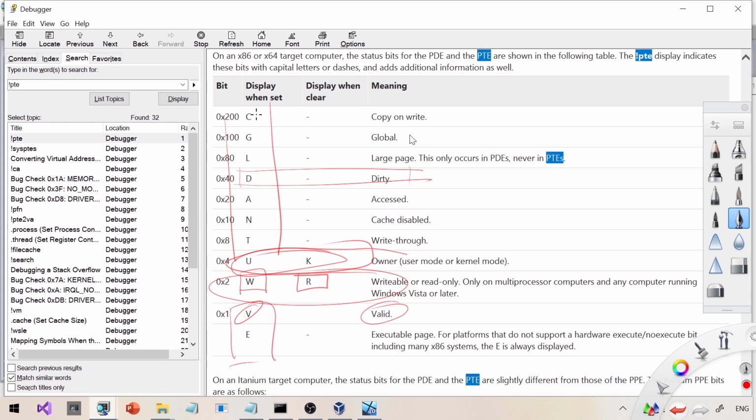That is the output of the !pt command, and that's how you interpret it. What it does, as I was mentioning before, is convert a virtual address to a physical address, and it'll show you the flags, or the properties, of that particular page. And this is how you interpret the flags. This is true for x86 and x64, but slightly different for some other platforms. So feel free to look at the documentation.